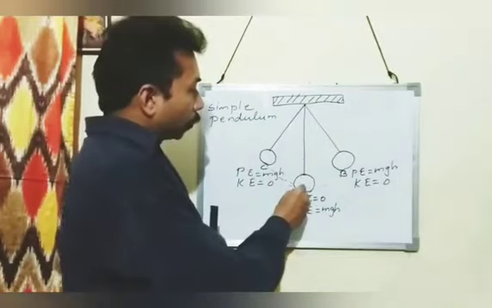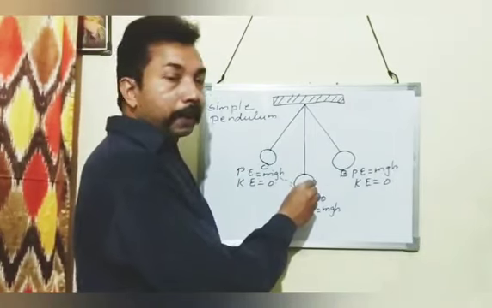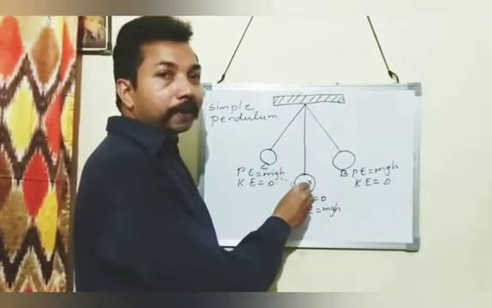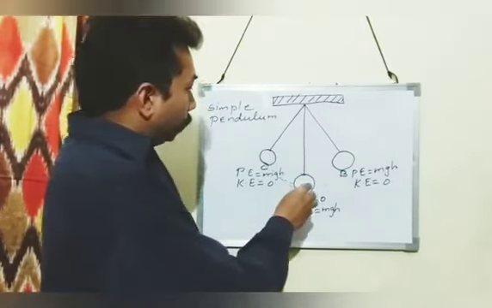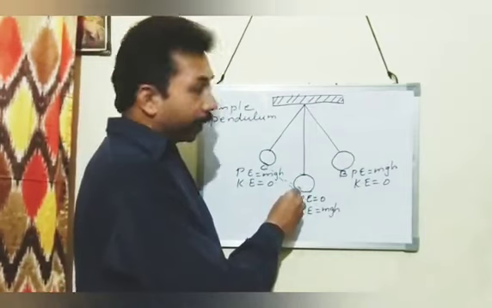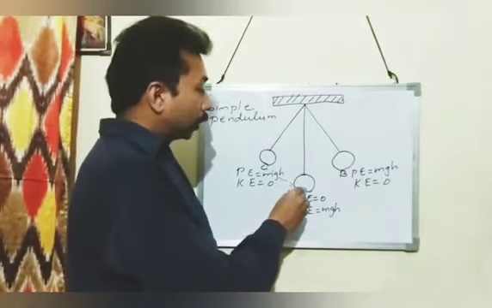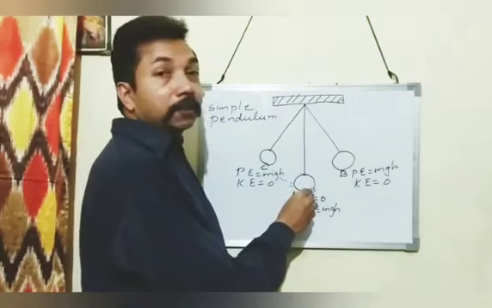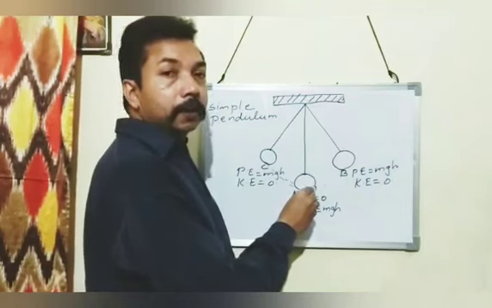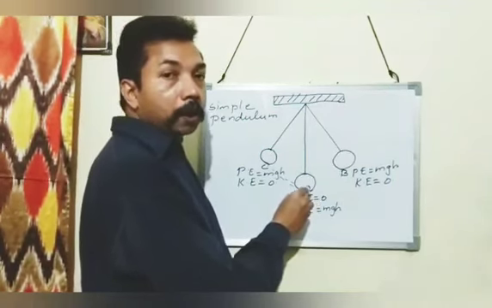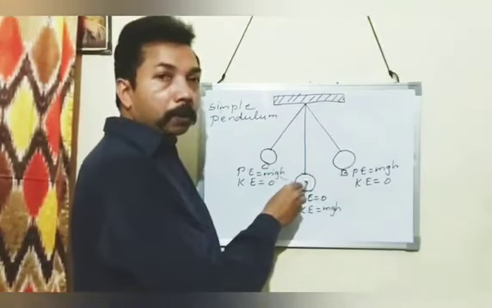This position is called the mean position. In the beginning, this pendulum is in a state of rest. It does not move. So this mean position is taken as A. A is the mean position. In this mean position, the height is assumed as 0. It is taken as the ground level. So height is 0.